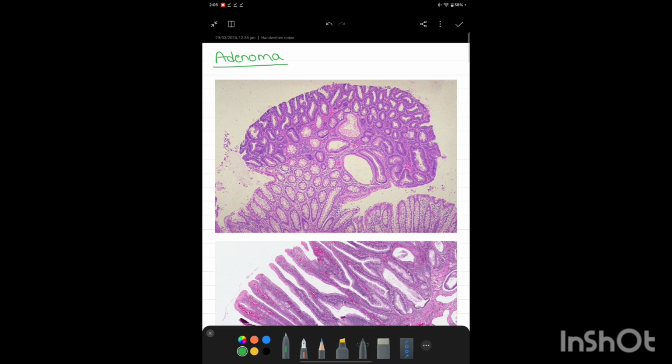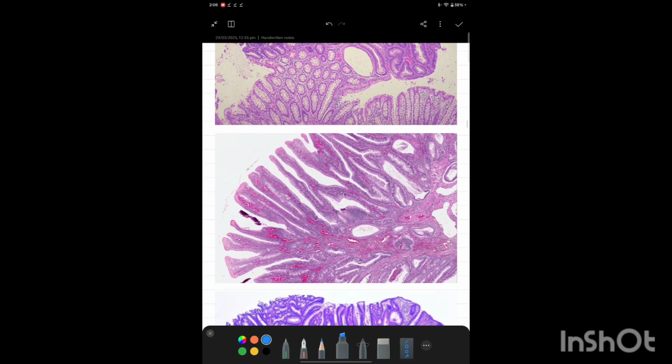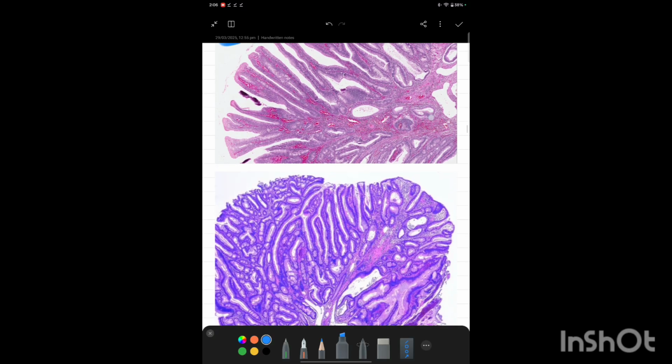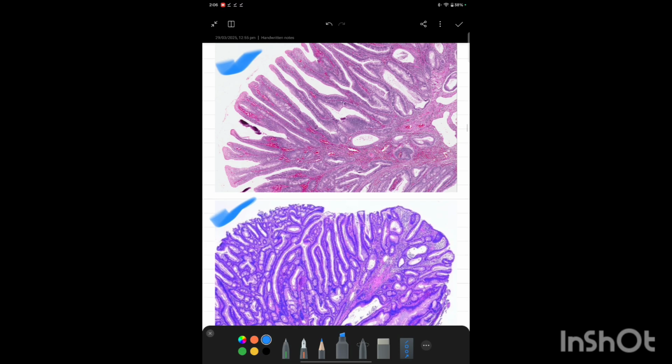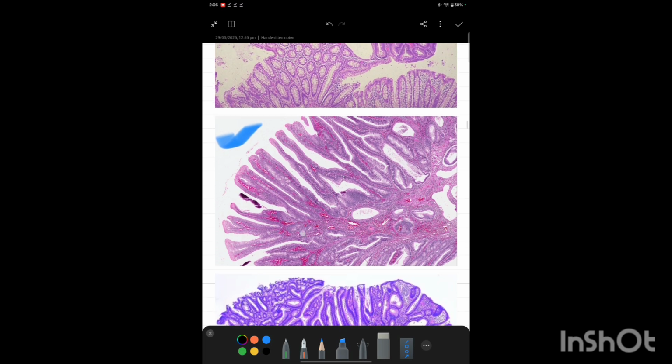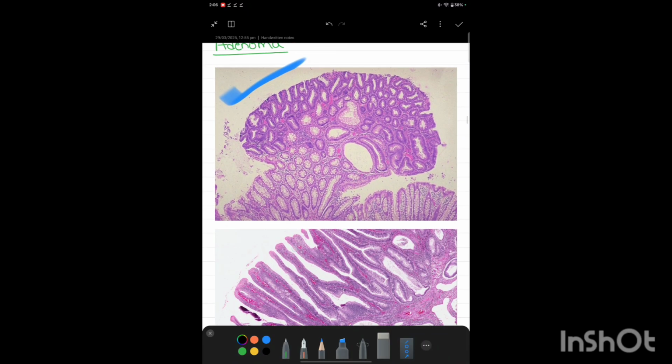Now let us learn about adenomas. Adenomas are histologically of three types. One type is the first image which you are seeing. This is tubular, this is villous, and this is tubulovillous. Tubular, villous, and tubulovillous are the three histological varieties of adenomas.